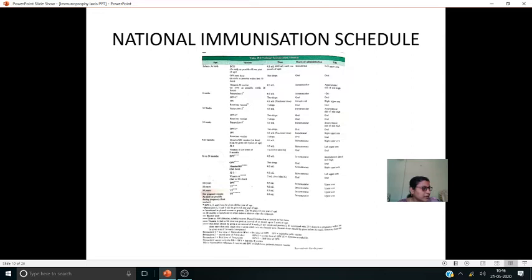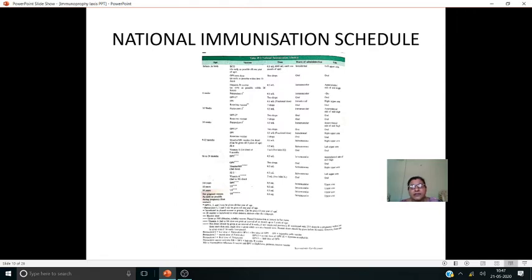It is given like this. For a pregnant mother, whenever the pregnancy is confirmed and the mother comes to the hospital as a first visit, at the visit itself you have to give this DT injection, and after a 1 month gap again the second injection of DT, or TD, has to be given to the pregnant woman, and 2 doses are sufficient.